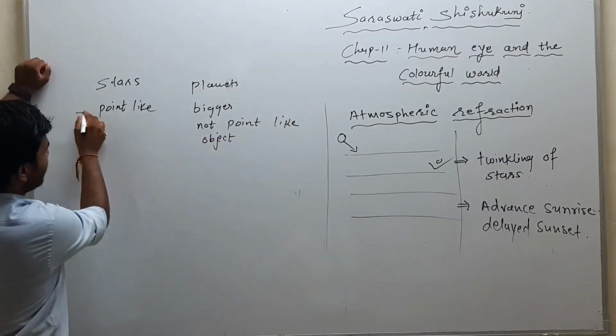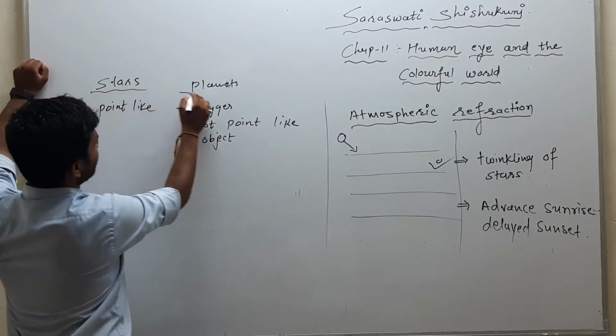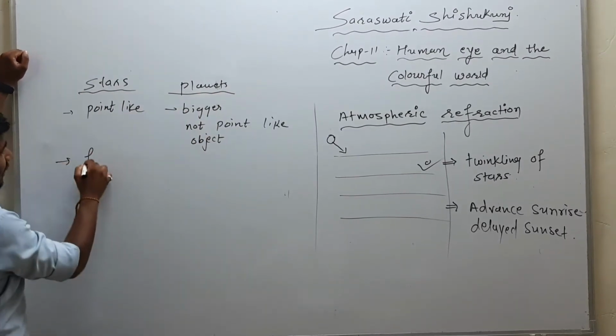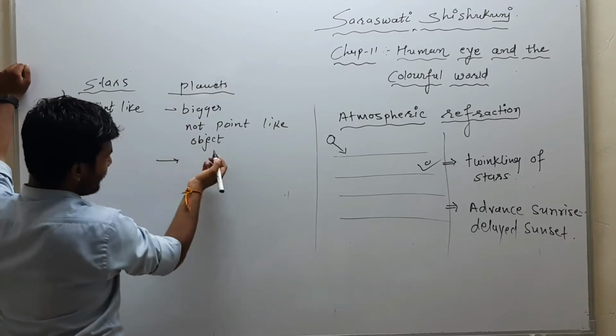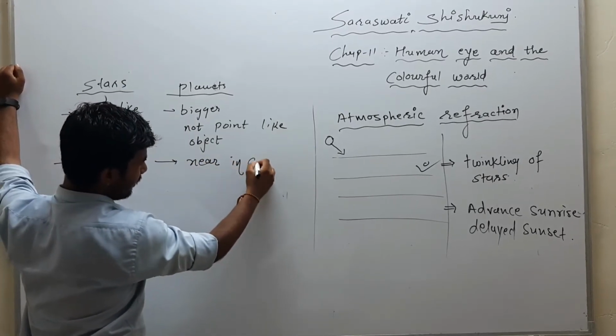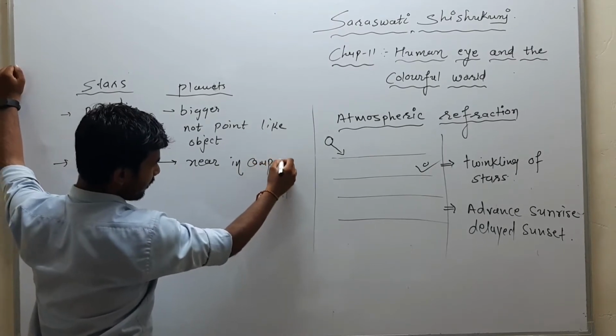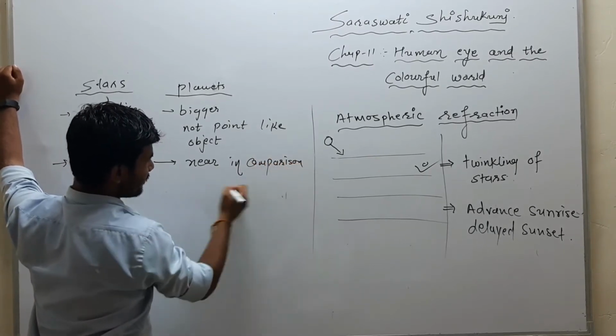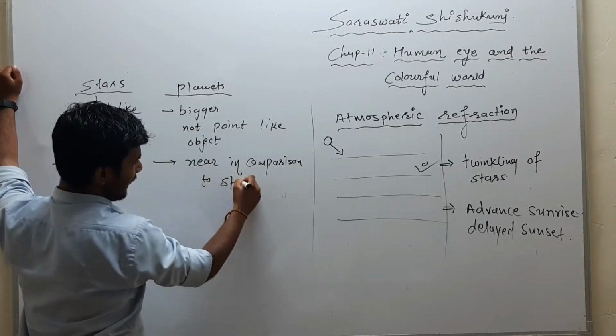Okay, the second important thing is that stars are very far, while the planets are near in comparison to stars.